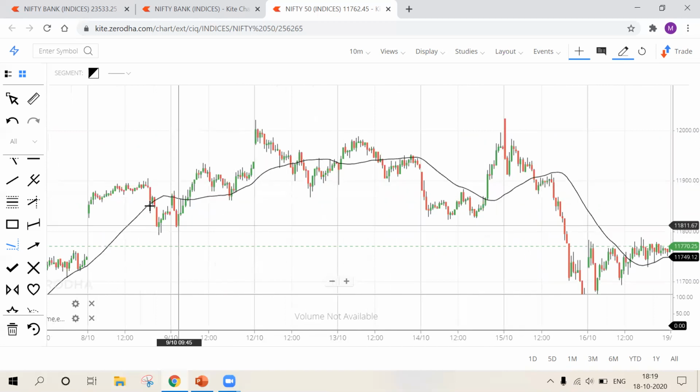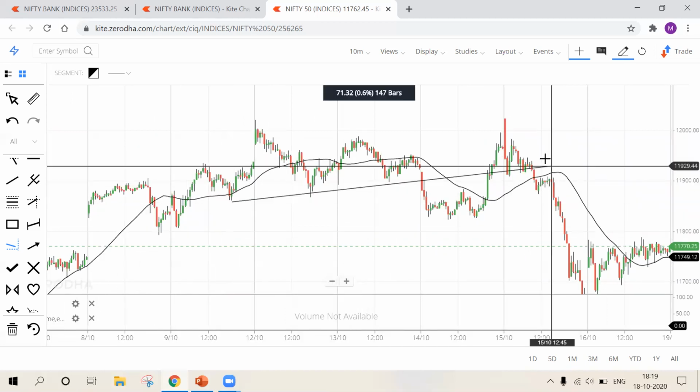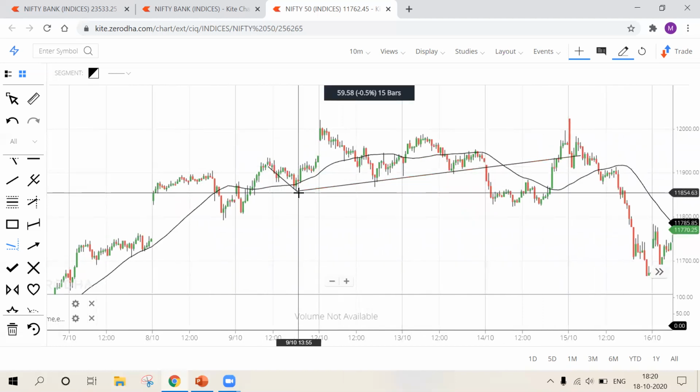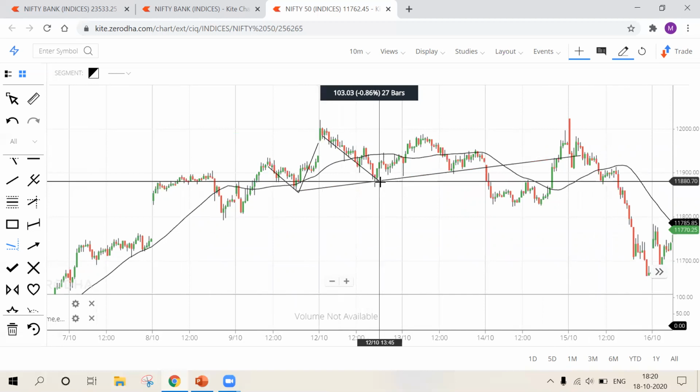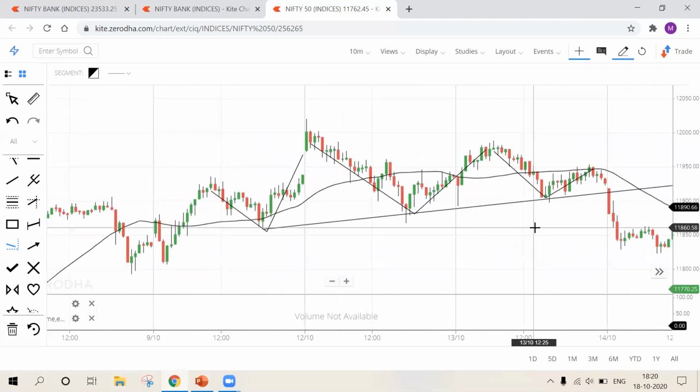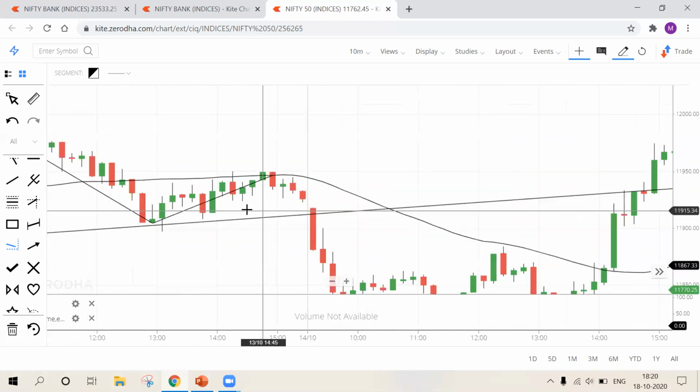All right, yes, this looks good. This is reaction number 1. This is reaction number 2. And this is reaction number 3. Here the third reaction is not very huge, but you can apply the price action strategy here.